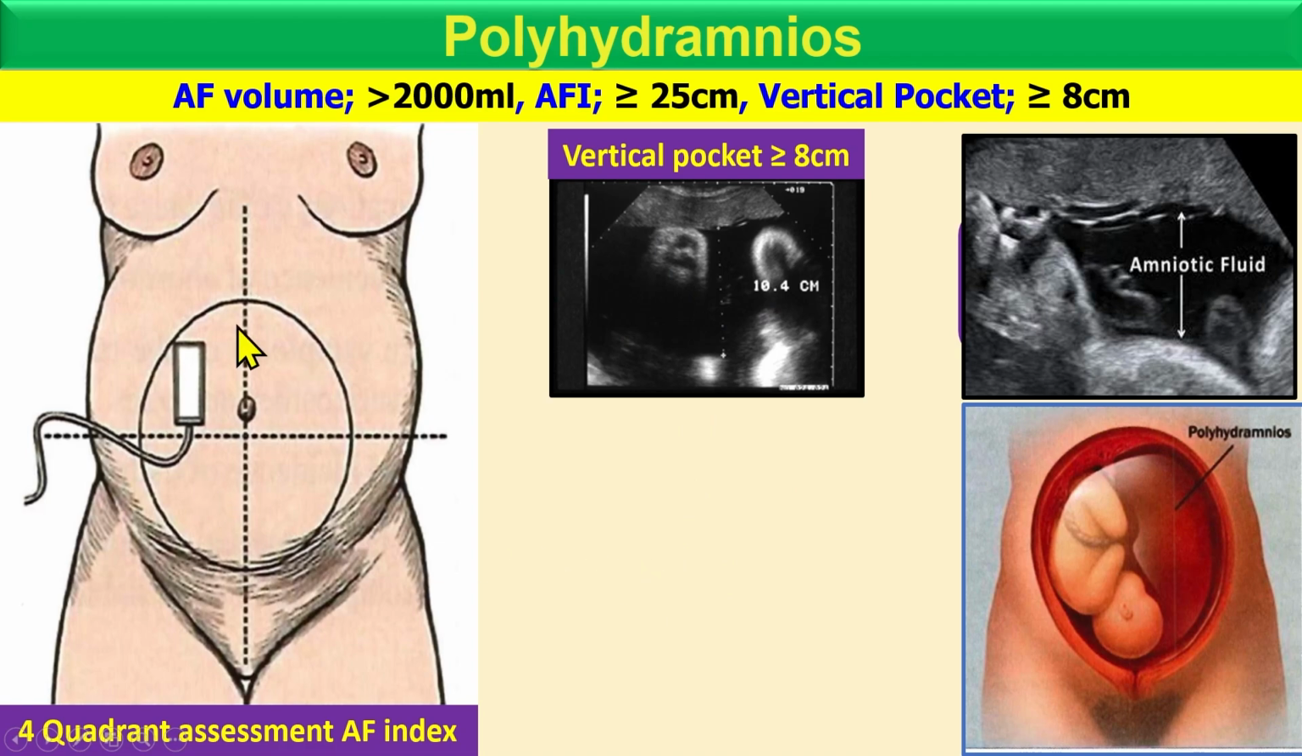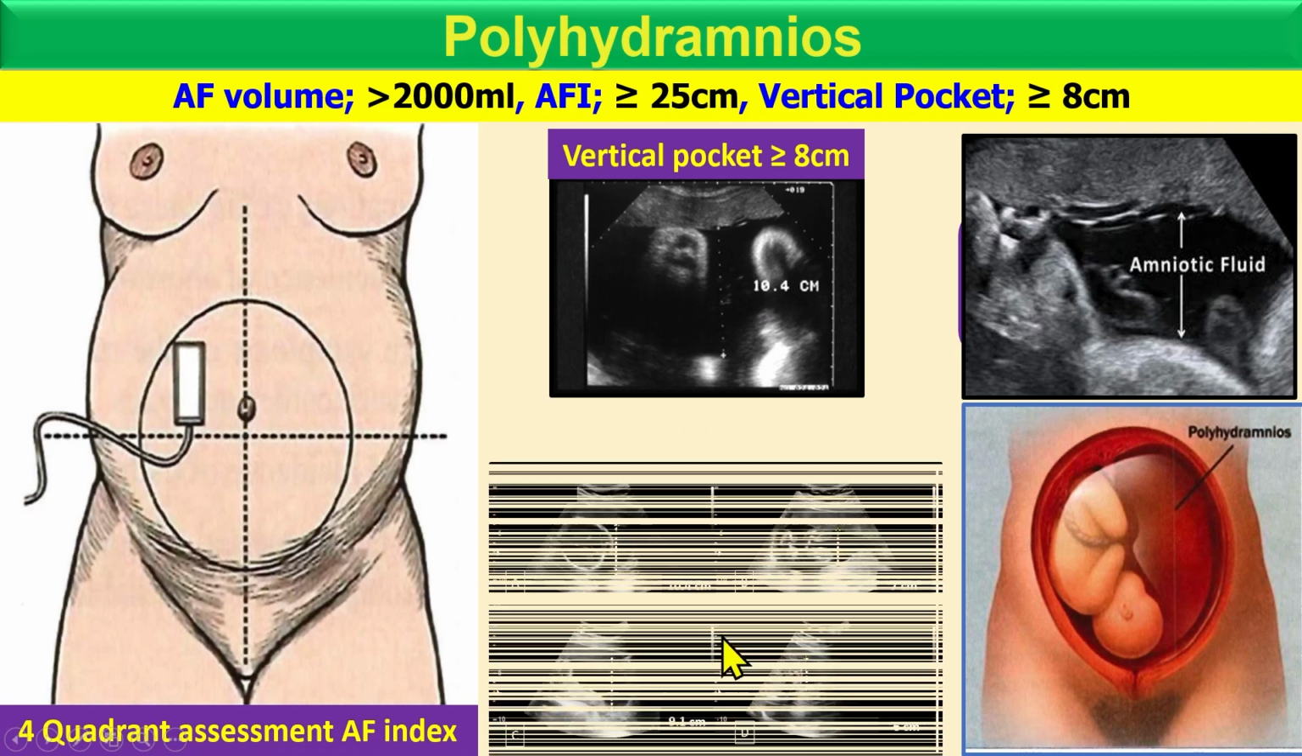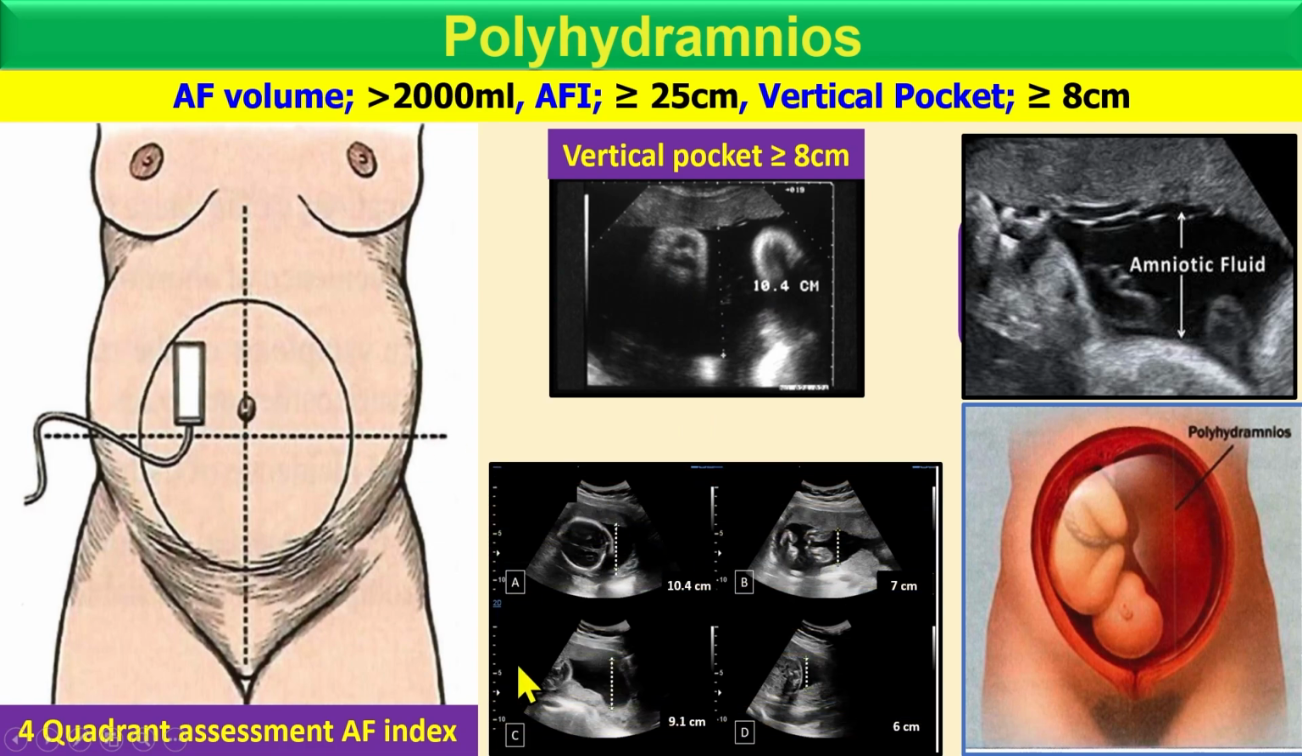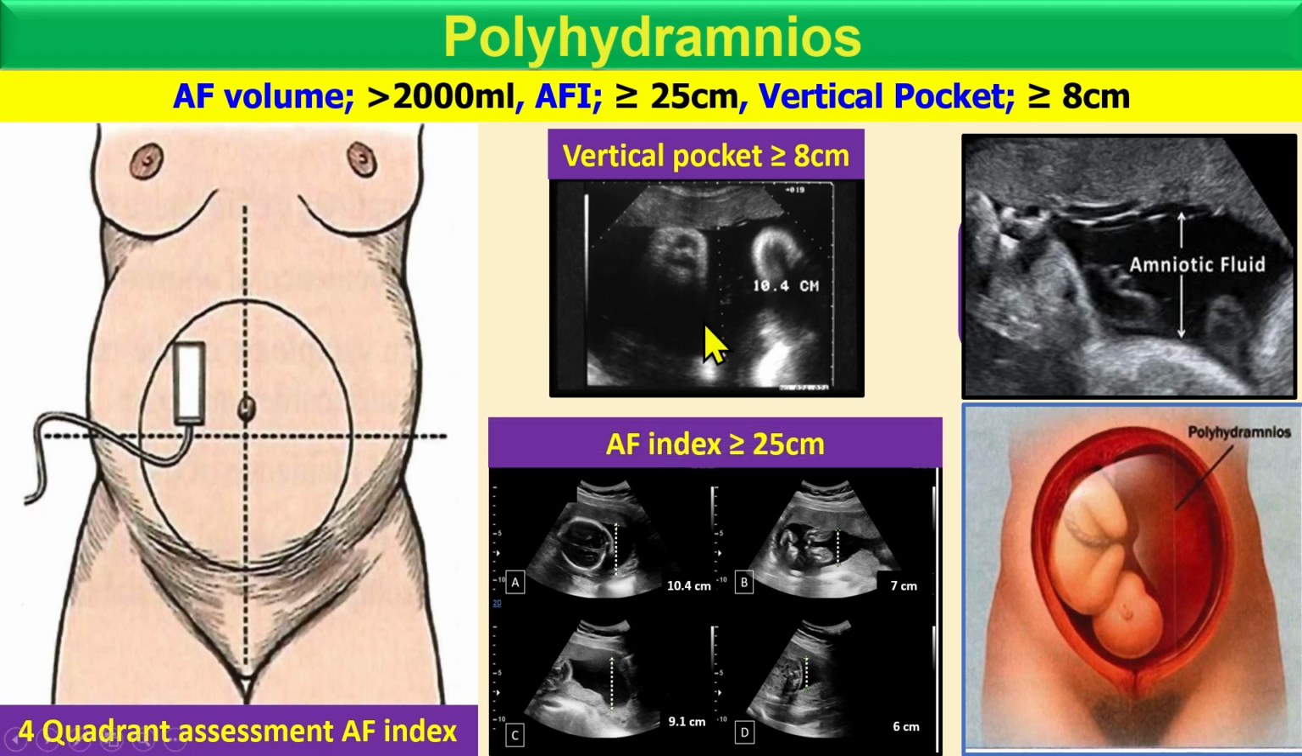And you can check out all 4 quadrants and then add up. So for example, 10 plus 7 is 17, then add 9, it becomes 26, then 6, 32. So it's more than 25, so this is polyhydramnios condition. This is the amniotic fluid index, when you add up all the 4 quadrants, versus the vertical pocket, the deepest pocket.